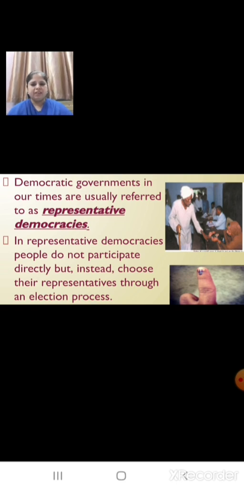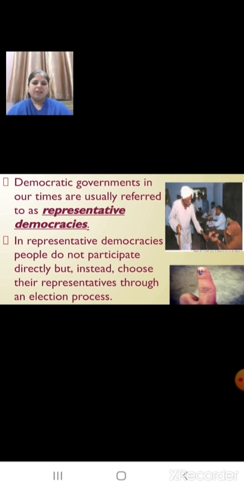Children, we have seen wherever we stay, whenever the elections take place, there are many representatives. So, you know that your parents go to vote, isn't it? And if you have a brother or sister who has completed 18 years of age, they also have the right to vote. So, they all go and vote for the representative whomever they wish to choose.